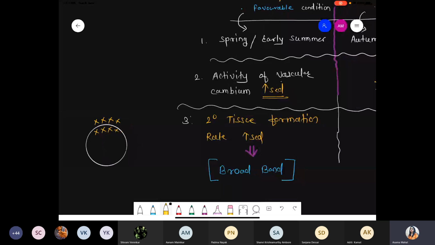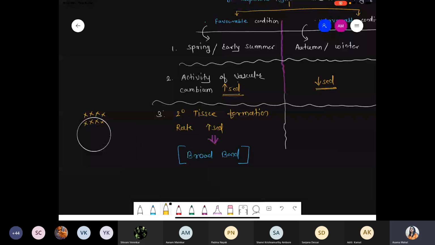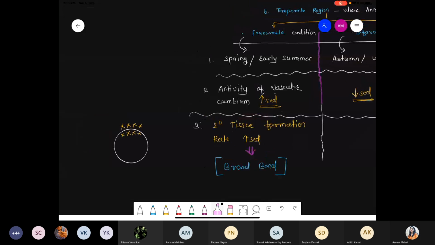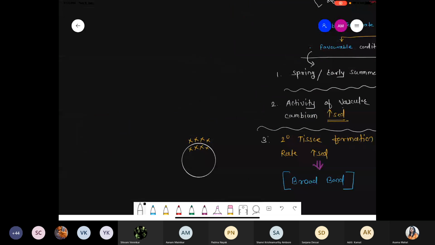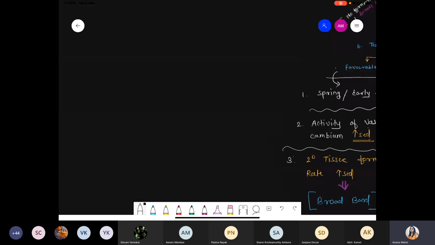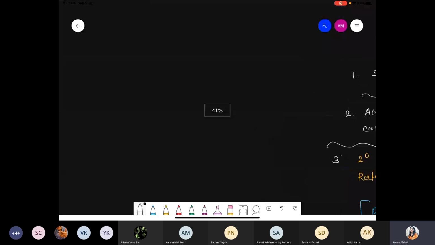Don't worry, I'll take the diagrammatic representation, have patience. Continuously new secondary tissue gets added, so they form a band, like this. Wait a second, I'll draw the structure. Suppose these are the vascular cambium.